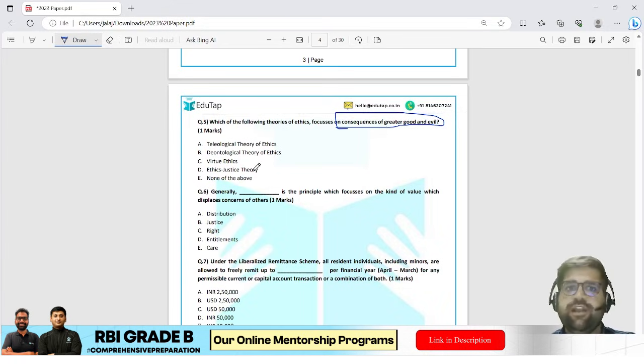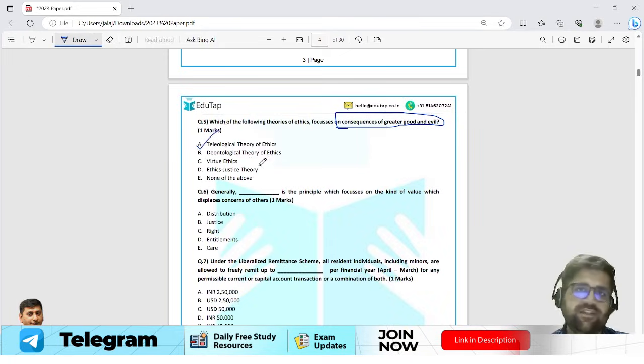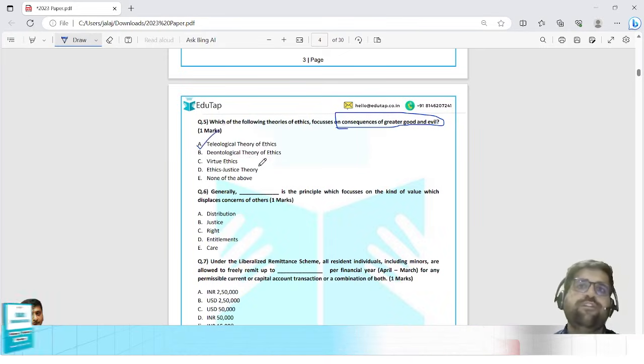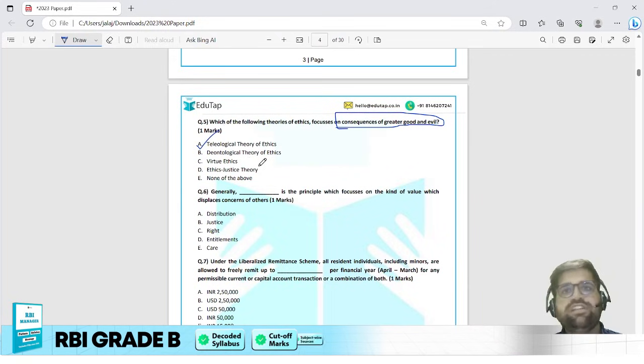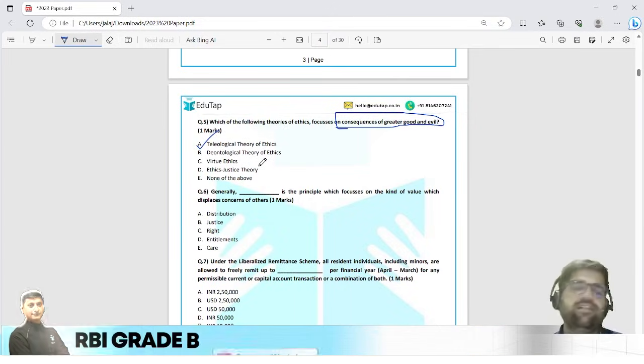If your concepts are clear, then you could have marked this answer as teleological theory of ethics. Teleological theory of ethics says that if my consequences are good, that is, my end results are good, then that particular action is viable. If it is not good, then it is not viable.